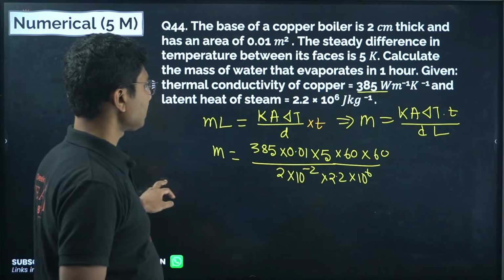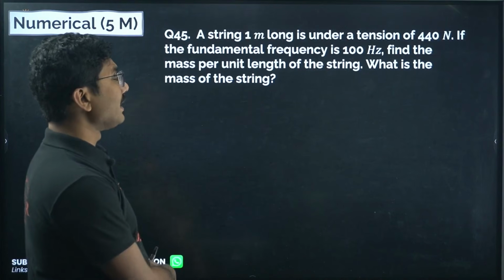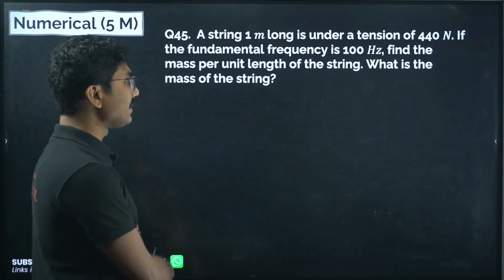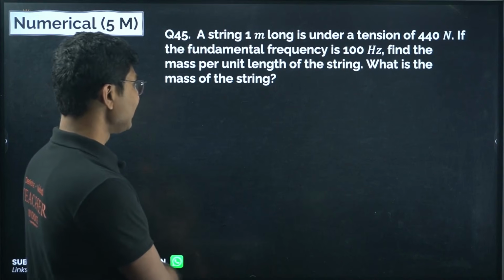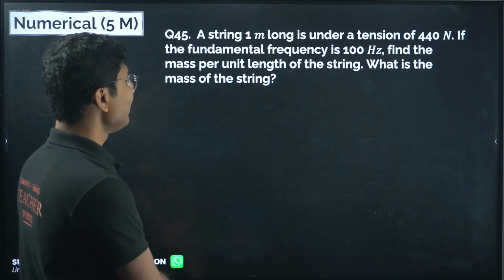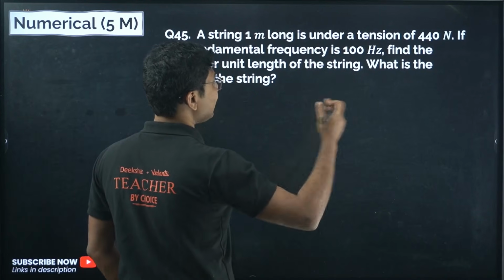Now next, a string 1 meter long is under a tension of 440 Newton. If the fundamental frequency is 100 Hertz, find the mass per unit length of the string. What is the mass of the string? So fundamental frequency is given, tension is given.